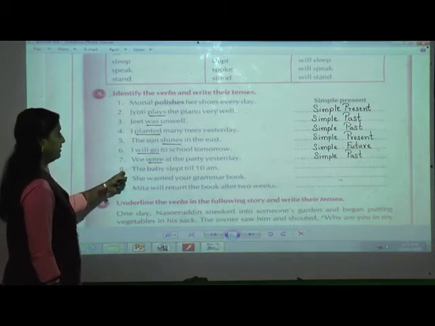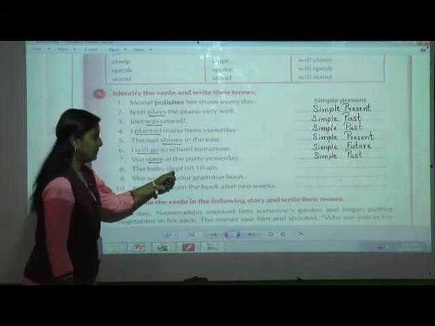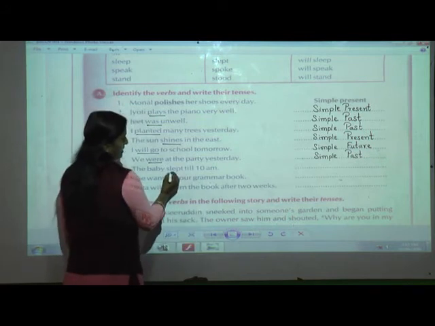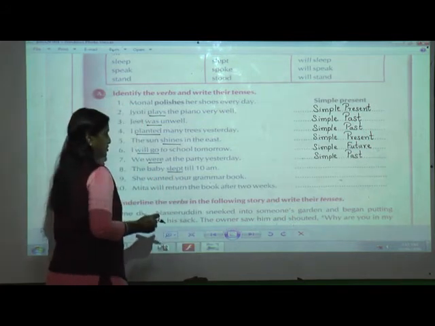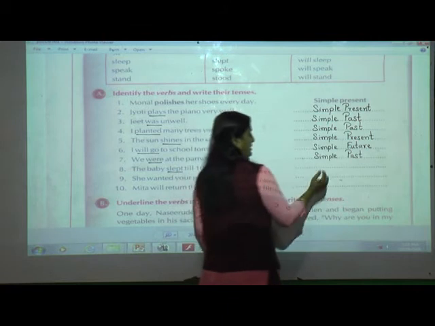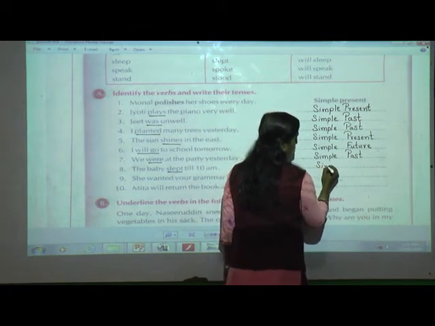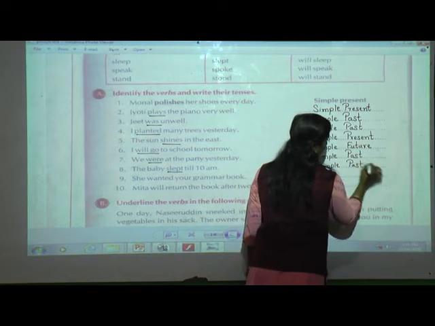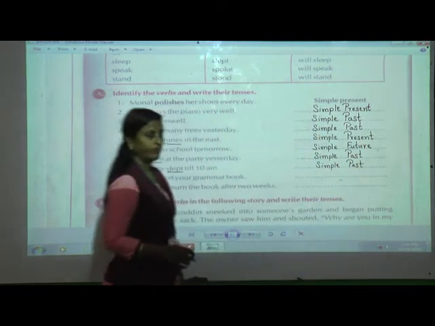Next, 8. The baby slept till 10 a.m. So what is the action over here? Verb slept. Slept is, yes, simple past. So what is the original form of that verb for slept? Sleep.